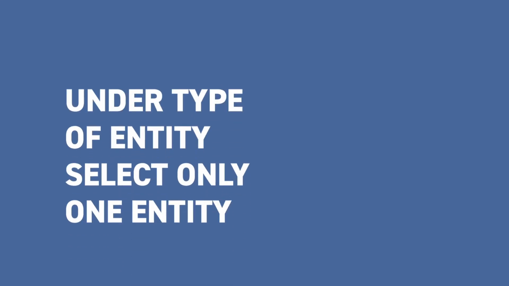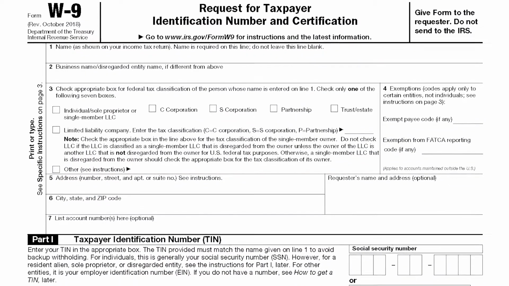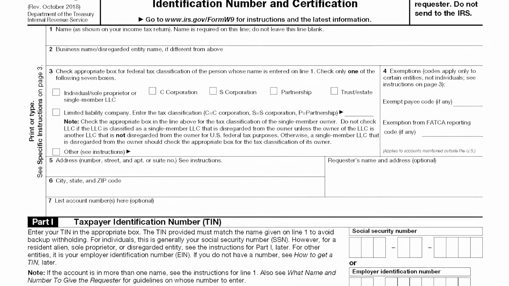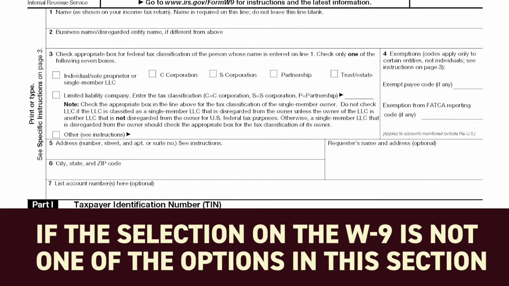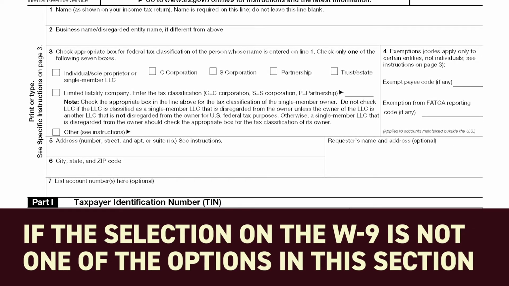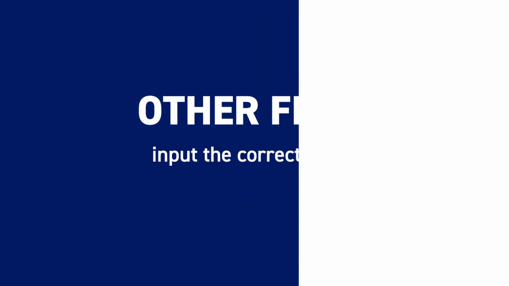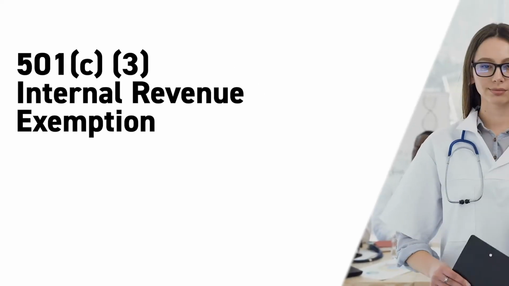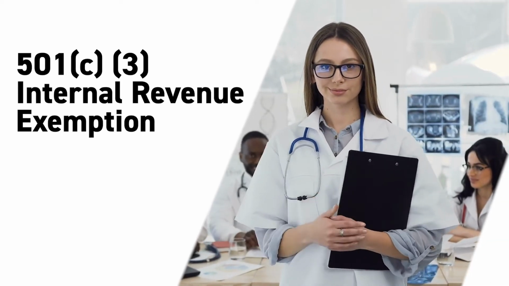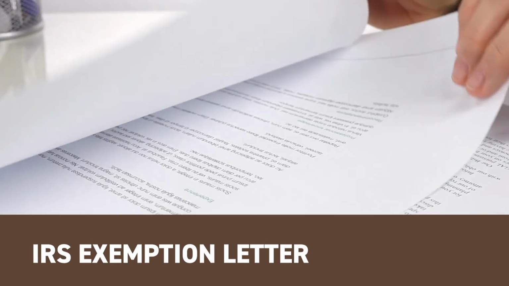Under Type of Entity, select only one entity. The entity selected must match the entity selected on the W-9. If the selection on the W-9 is not one of the options in this section, utilize the Other field and input the correct value.